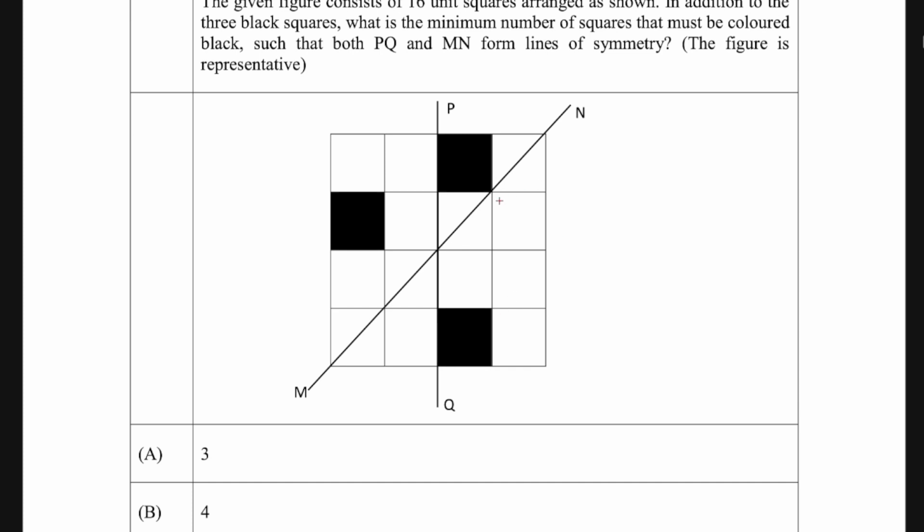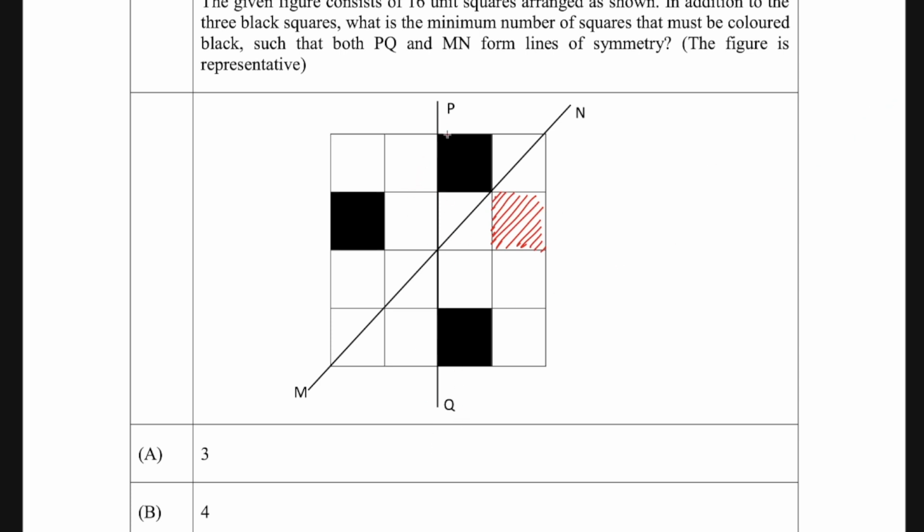So it's very simple, just start shading it. First of all I'll take this diagonal line, because that's the challenging one. So let's take that. Whatever is shaded on this side should be shaded on the other side also. Okay, so I'm just shading it like this. So let's say this is shaded because of this. Similarly, from this line, this side is half and then it is shaded. This side, see, it is half and then it is shaded. So this is symmetrical already along this line. Okay, so along this MN line, symmetry is maintained now. Now we have to see the symmetry corresponding to the PQ line.